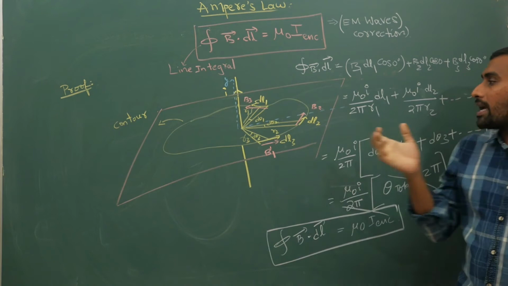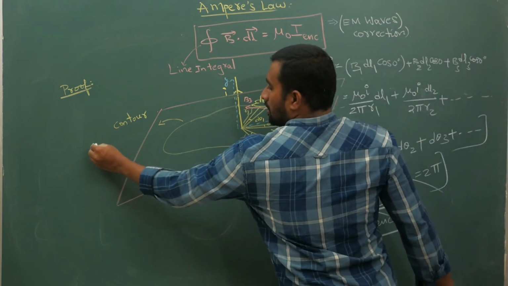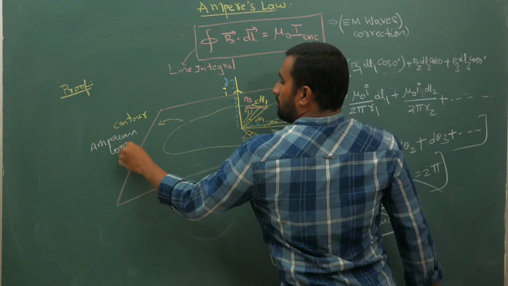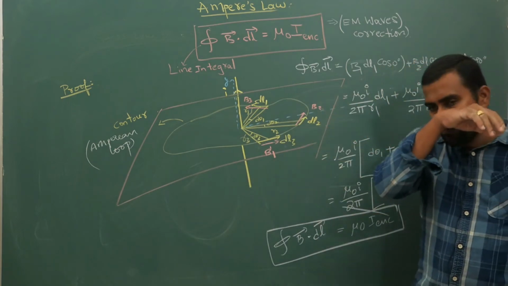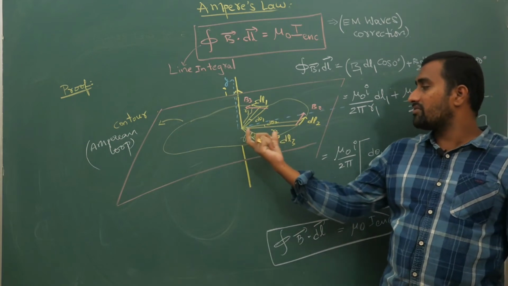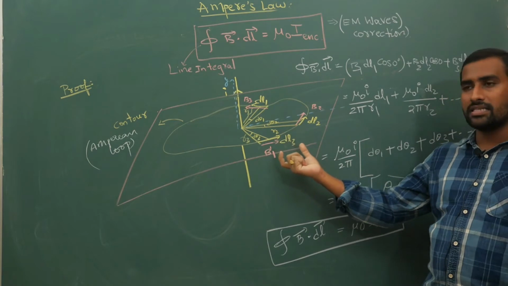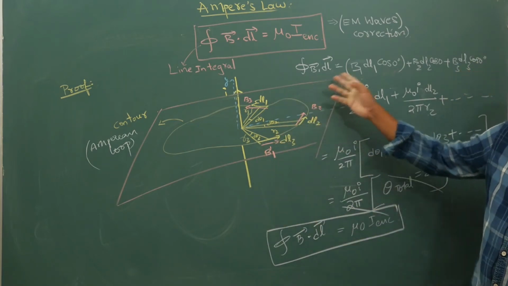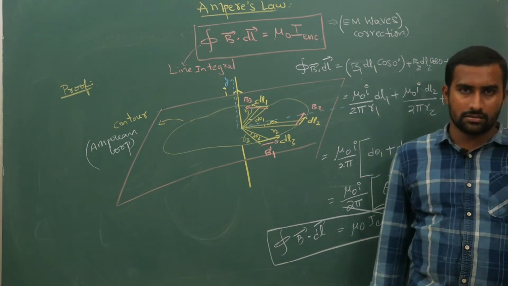He took an Amperian loop. This loop or contour is also called an Amperian loop. He took an Amperian loop like this and within this loop he randomly took some different elements. On these different elements at different lengths, if he takes sectors like this, r1 making angle d theta 1, lengths dl1, dl2, dl3 like this, and then adds them, you are going to end up with a relation like this.